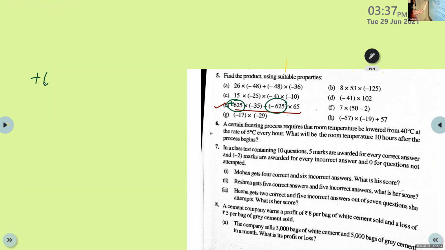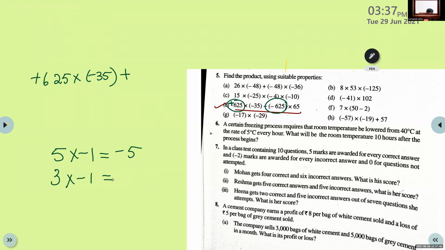First one, let it be positive 625 into negative 35. Let it be there. Plus this negative 625, I can write, listen children, if I write 5 into negative 1, what is the answer? Negative 5. Now if I write 3 into negative 1, what is the answer? Negative 3. 2 into negative 1? Negative 2. So with whatever number you multiply negative 1, we get the number as negative, isn't it?